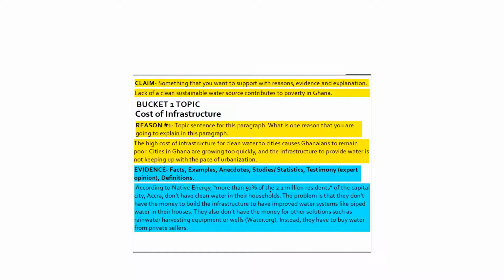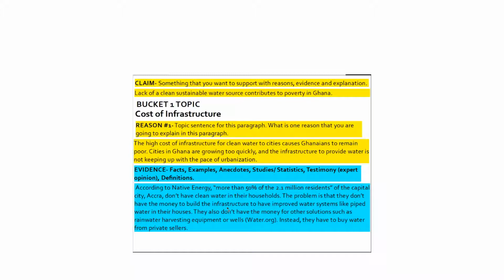As I keep going, I really explain and paraphrase other information to help us understand that. But since it's still evidence that I'm paraphrasing, it's going to remain blue. The problem is that they don't have the money to build the infrastructure to have improved water systems like piped water in their houses. They also don't have the money for other solutions such as rainwater harvesting equipment or wells.